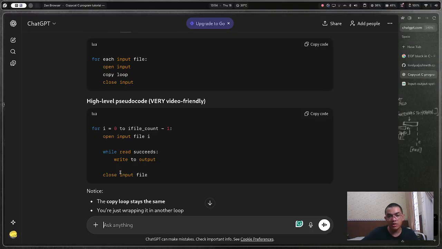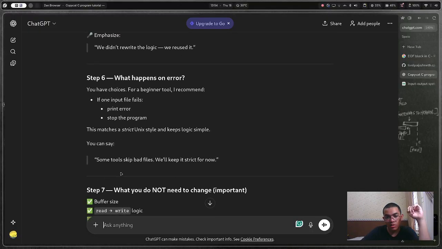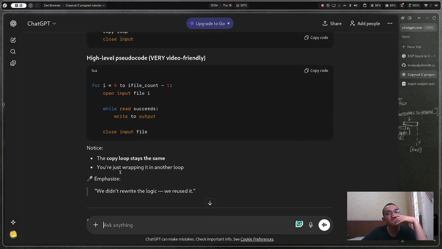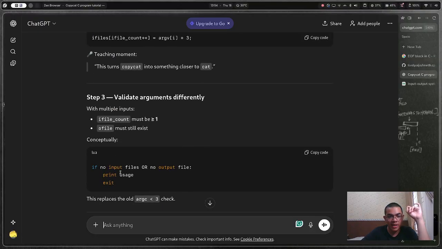So the code is very video friendly. Okay, for i equal to 0 to ifile count minus 1. Open input file i, while read succeeds, write to output. On error, exit. Okay, well, that's doing the job, I guess.